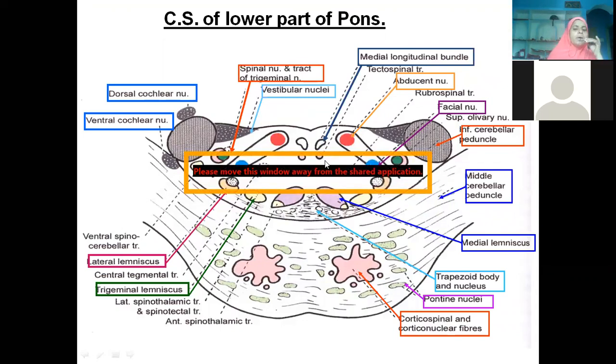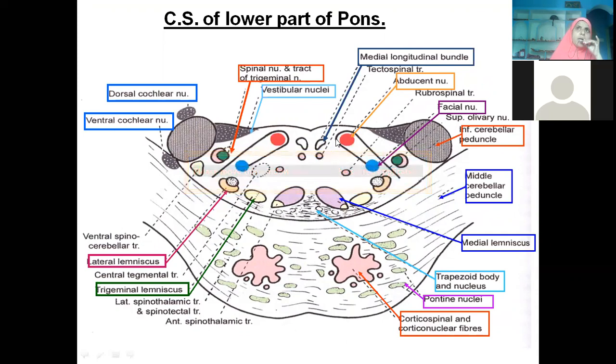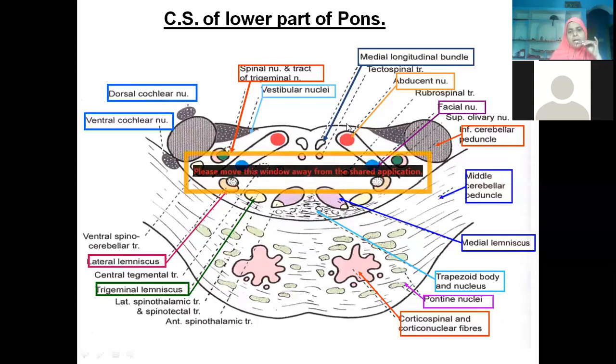So now, can you remember the facial colliculus? What we have seen on the dorsal aspect. So how is that formed? See this. This is the facial nerve nucleus, and this is the abducens nerve nucleus. The facial nerve fibers, before coming out, are coiling around the abducens nerve nucleus, and then emerging outside, and they form an elevation which is called the facial colliculus. Why is this occurring? I told you it is neurobiotaxis. What is the meaning? The facial nerve is the motor nerve of the face, whereas trigeminal